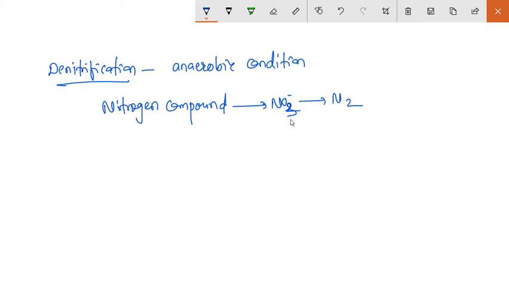Okay. Now आता या ठिकाणी denitrifying bacteria काय?